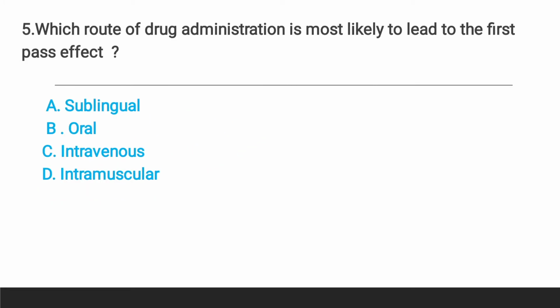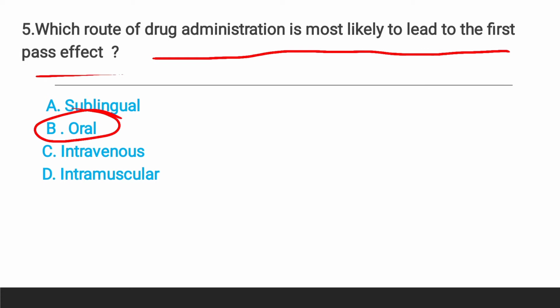Question number 5, which route of drug administration is most likely to lead to the first pass effect? As you know, first pass effect means the action of the drug is degraded by the enzymes of the liver. And as you know, the oral route has the most chances of getting this first pass effect.